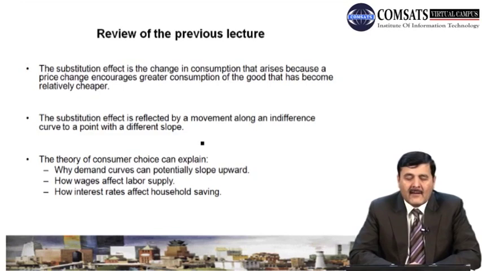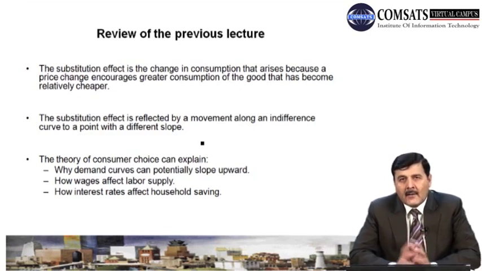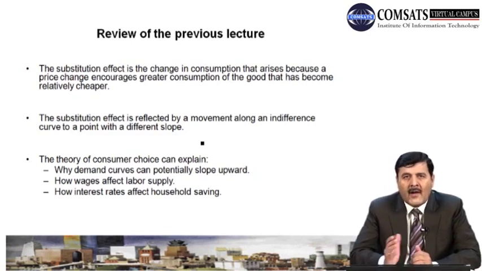The substitution effect is reflected by movement along an indifference curve to a point with a different slope. So in the case of the income effect, the consumer moves between indifference curves, from lower to higher, but in the case of the substitution effect, the consumer moves along the same indifference curve from one point to another.